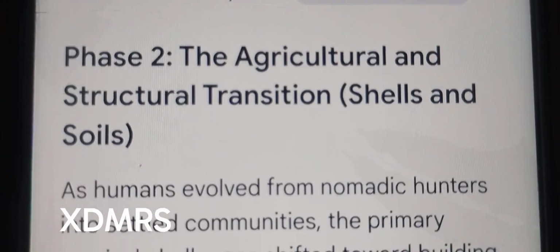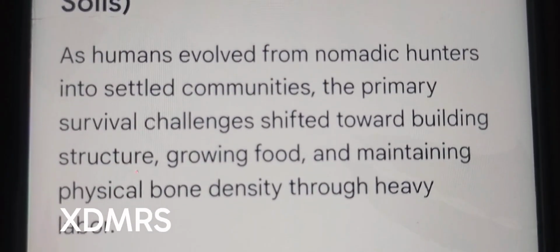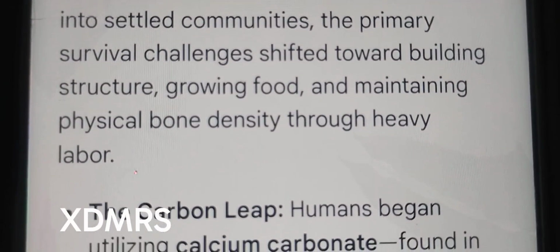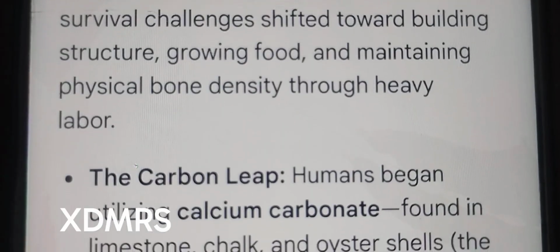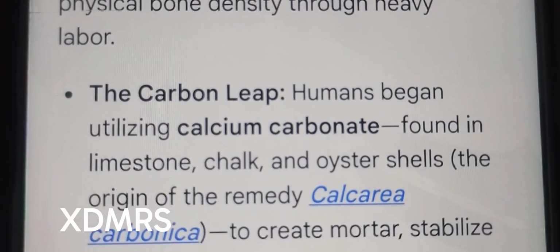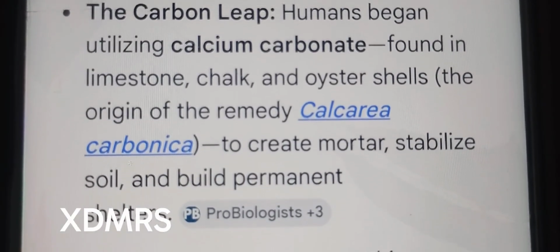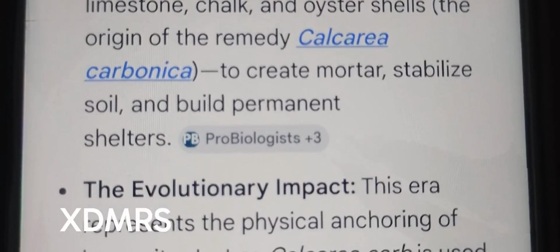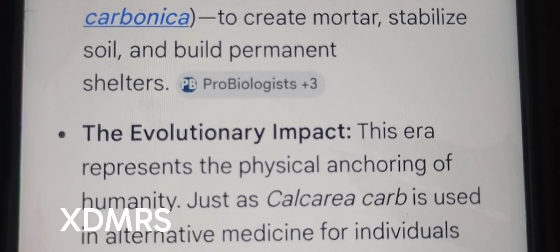Phase 2. The agricultural and structural transition: shells and soils. As humans evolved from nomadic hunters into settled communities, the primary survival challenges shifted towards building structure, growing food, and maintaining physical bone density through heavy labor. The carbon leap. Humans began utilizing calcium carbonate found in limestone, chalk, and oyster shells, the beginning of the remedy Calcarea carbonica, to create mortar, stabilized soil, and build permanent shelters.